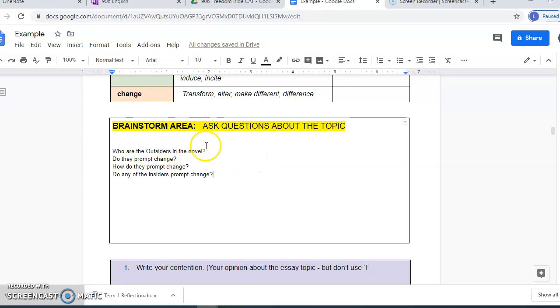So thinking about who the outsiders in the novel are, list them here. And then for each of those characters, you could think about whether or not they prompt change in the town, and if so, how. How do they prompt change? All right, so I'm going to let you guys brainstorm some ideas about that. Another resource that will help you with brainstorming is the quote sheet that I was talking about before. If you read through the quote sheet, that might help to give you some ideas for this brainstorm area.